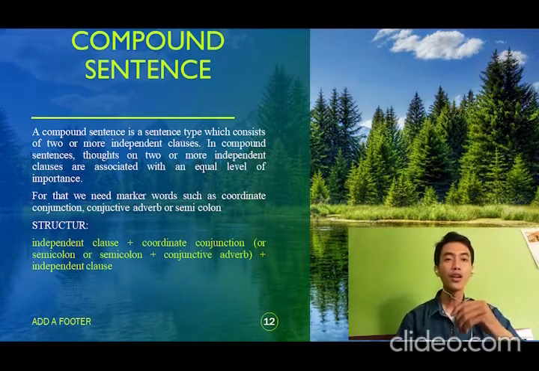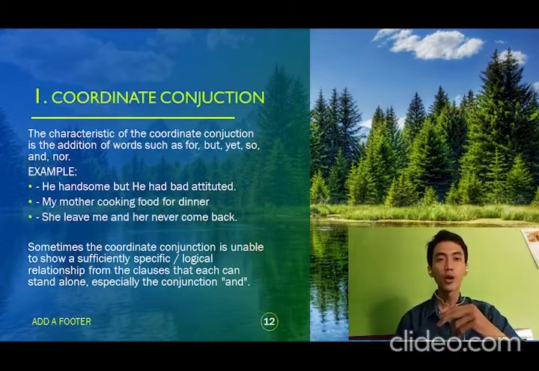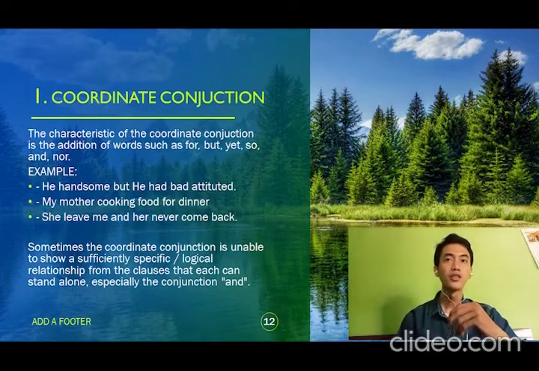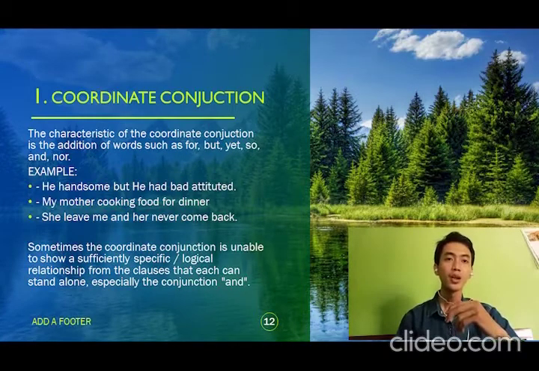Okay, I will explain marker words in compound sentence. 1. Coordinate conjunction. The characteristic of coordinate conjunction is the addition of words such as for, and, nor, but, or, yet, so. Example 1. He is handsome, but he has a bad attitude.